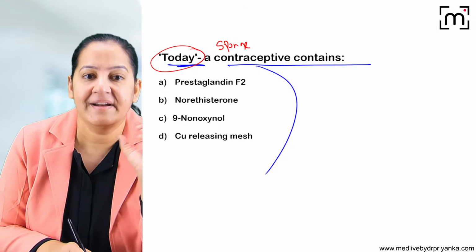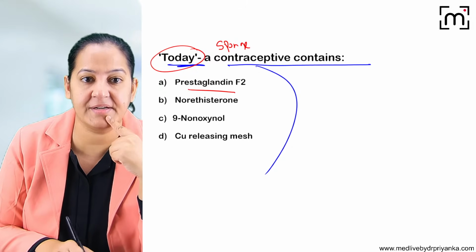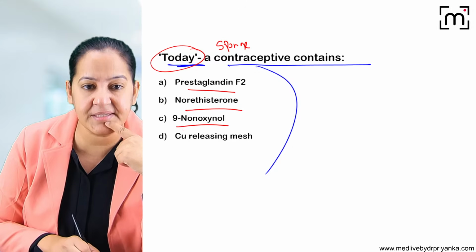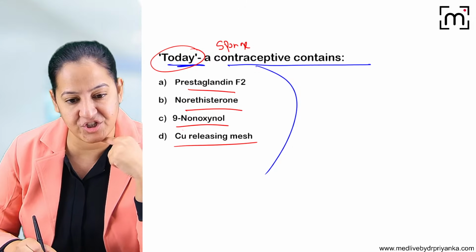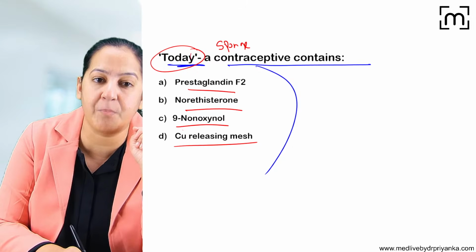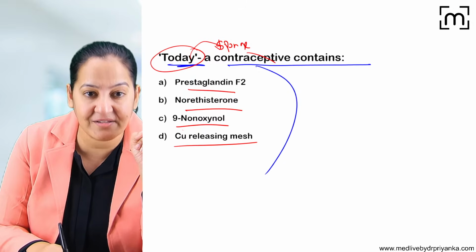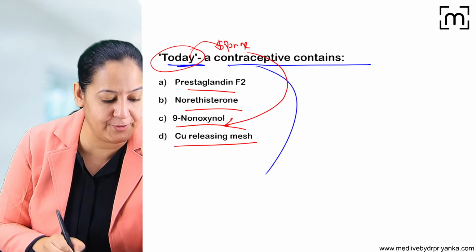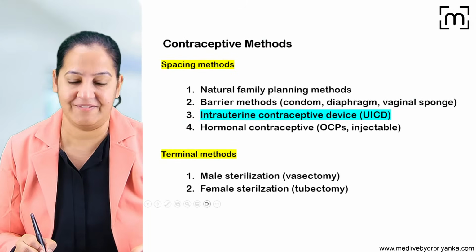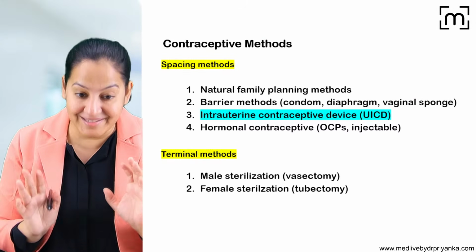What does it contain? Does it contain prostaglandin F2? Does it contain norethisterone? Does it contain nonoxynol-9, or is it a copper releasing mesh? I told you Today is the name given to the vaginal sponge, and it contains the spermicide. Absolutely right. So the correct answer is C. It contains nonoxynol-9. Very correct. So we are done till now.